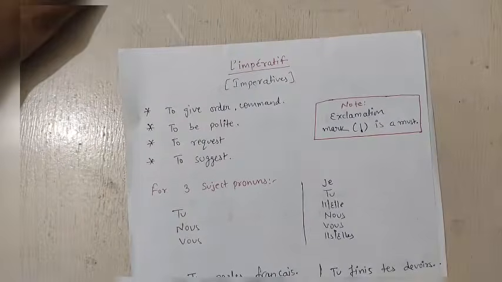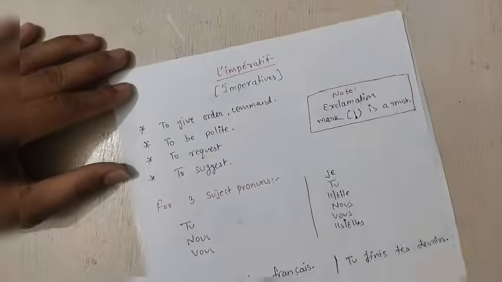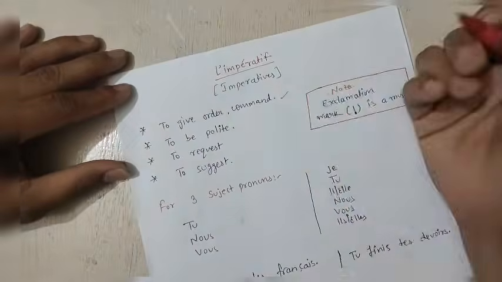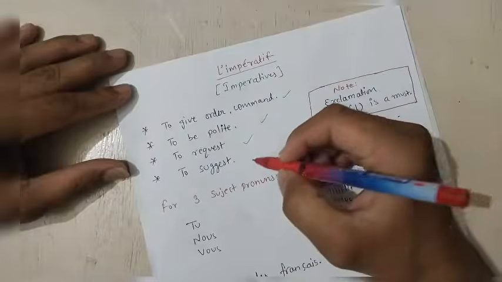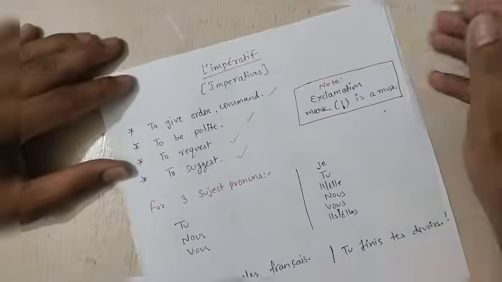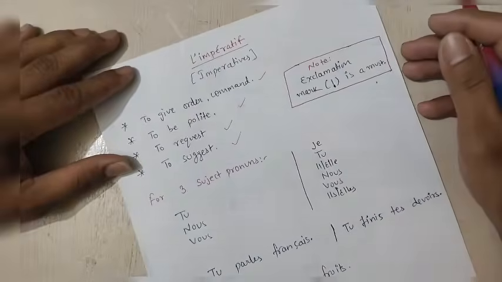So let's see how it is in French. In French, first thing, as you have already seen, we use it for order, command, okay? For politeness, for request we can use it. To suggest something we can use it. Whenever we are giving any suggestions or advice, we can always use it like that.